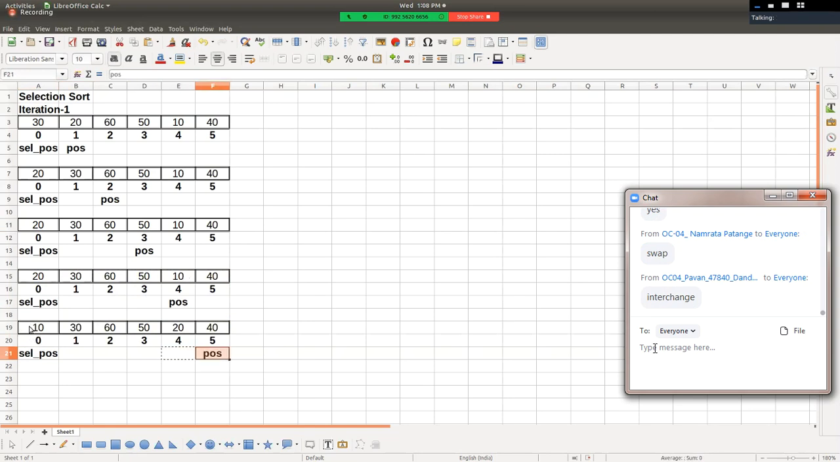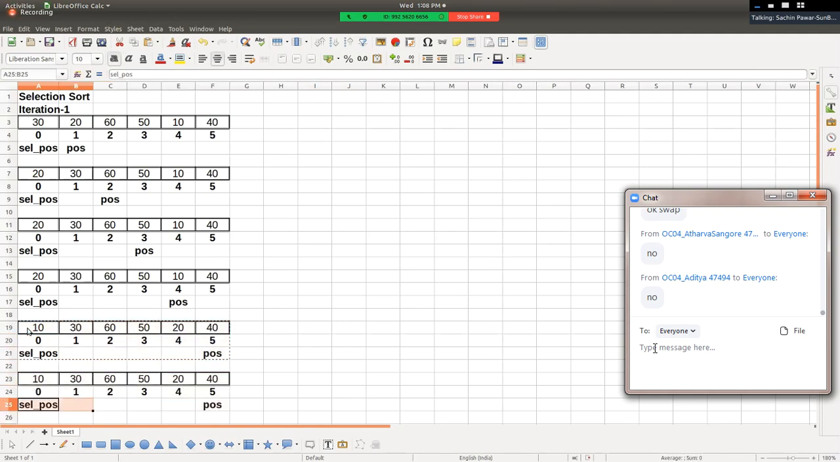Interchange नहीं, swapping बोलते हैं उसे, swapping. Don't say interchange. हम लोग swapping का word use कर रहे हैं. Get swapped with each other, right? Okay, then what next? 10 gets compared with 40. Is swapping required? No swapping is required because element at selected position is already smaller than element at position, right? And hence, yes, in first iteration, the smallest element gets settled at its appropriate position, that is at first position.